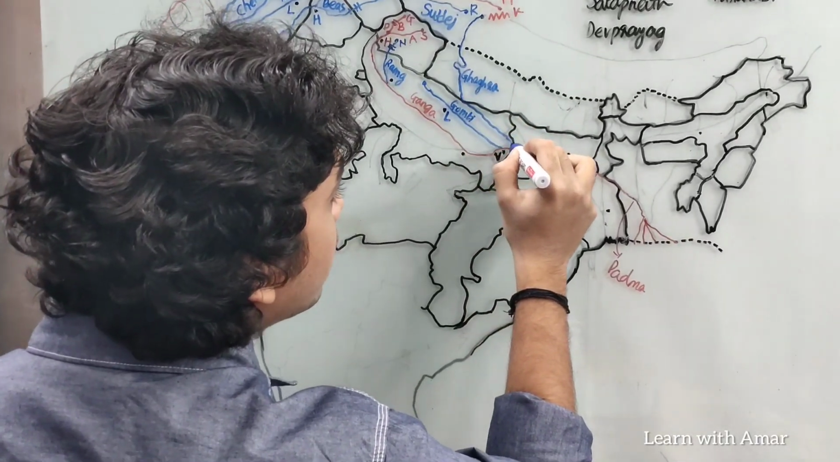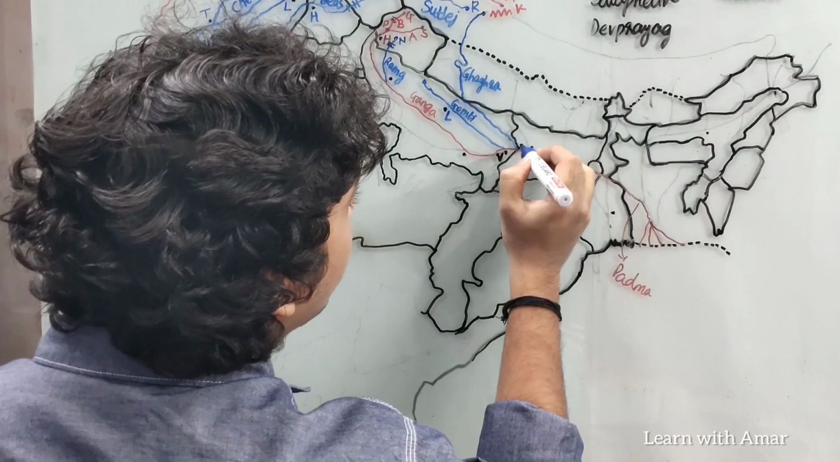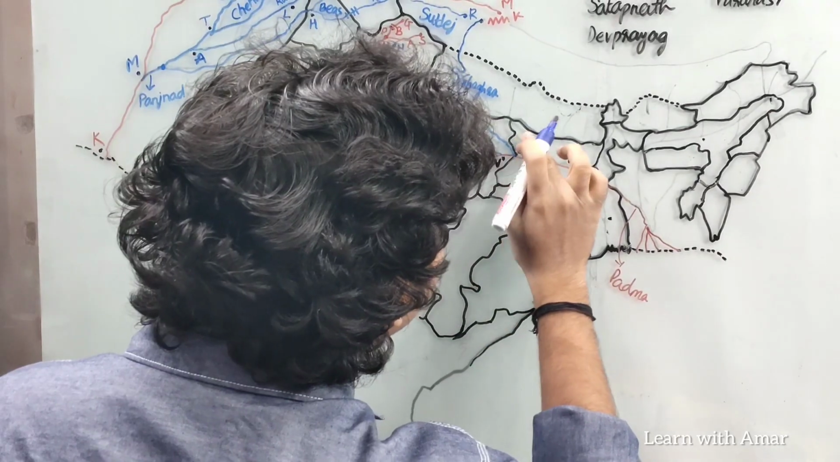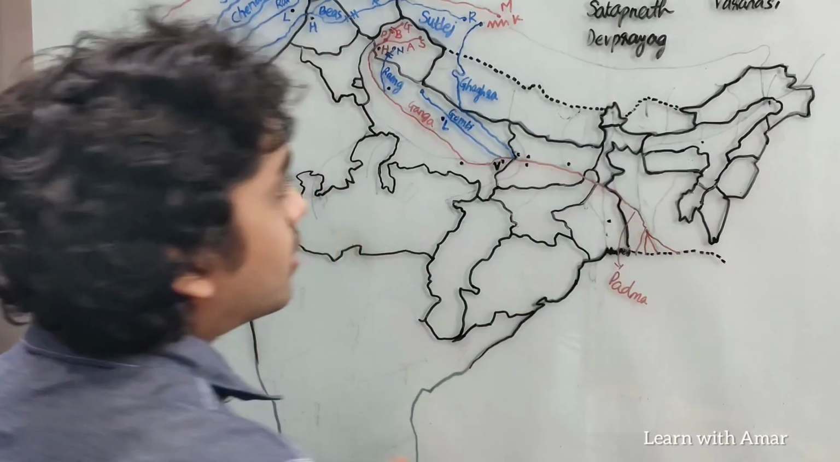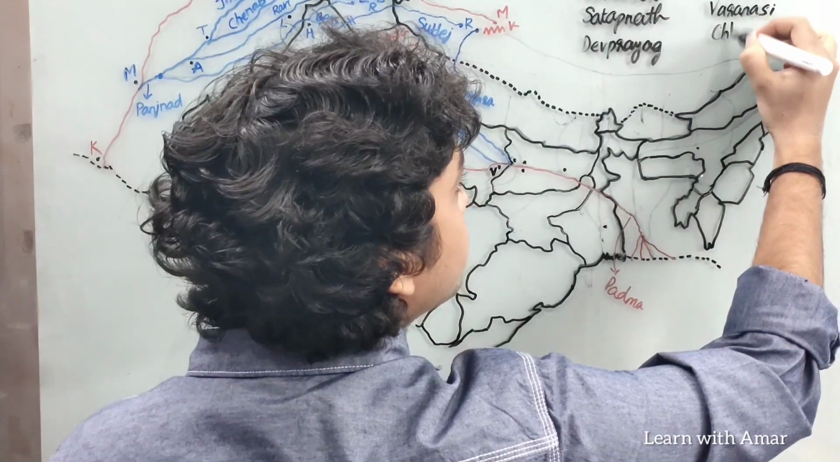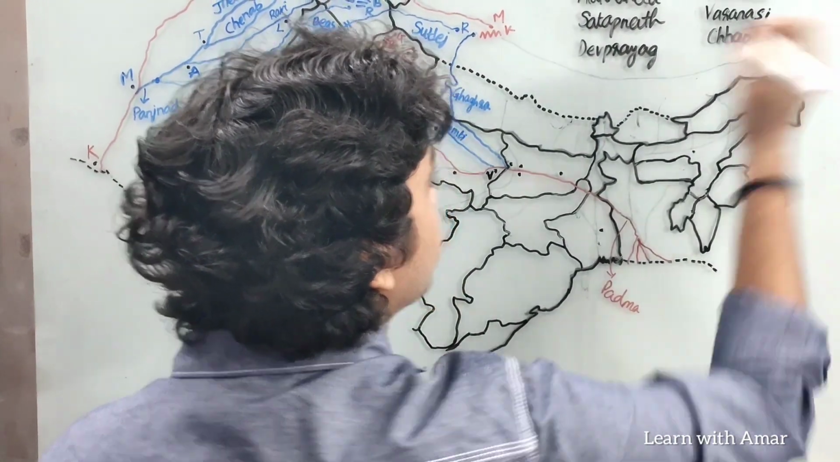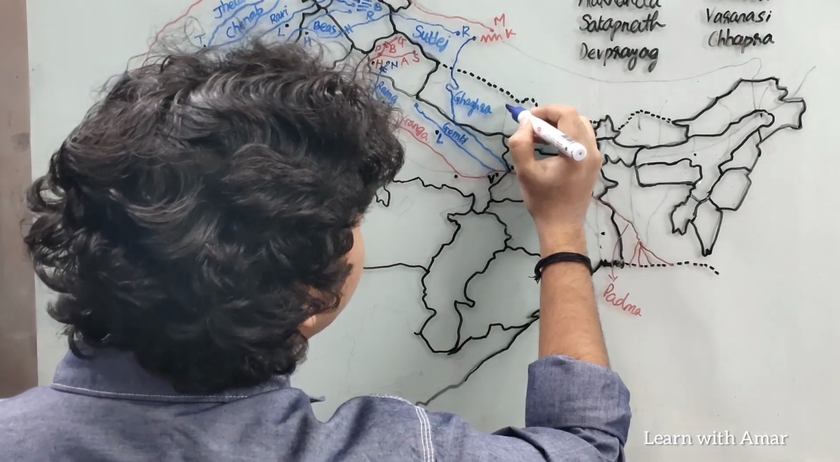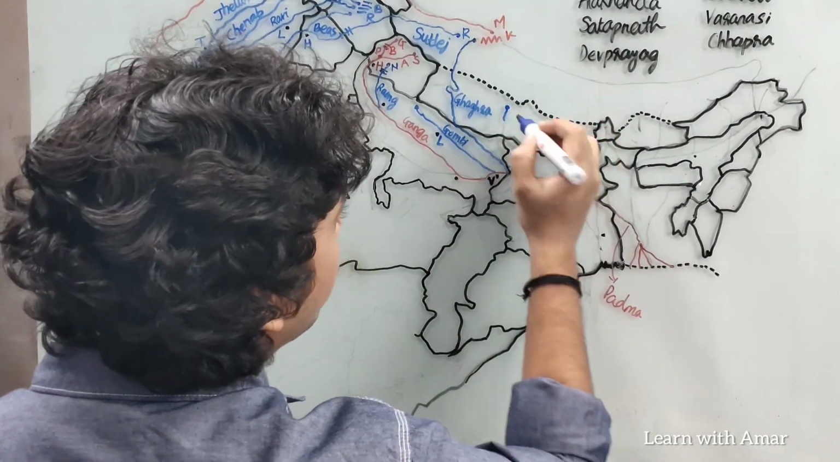Then it flows and joins Ganga here. This is Chhapra, at Chhapra. Okay, let me just write it here. Right, this is Ghagra. The next one is Gandak. Gandak originates in Nepal.